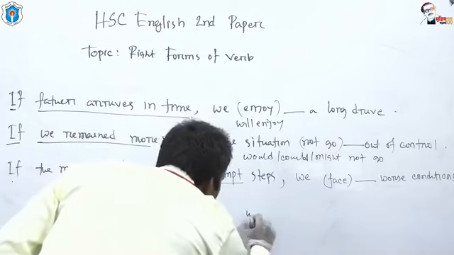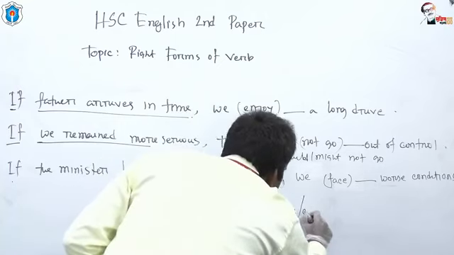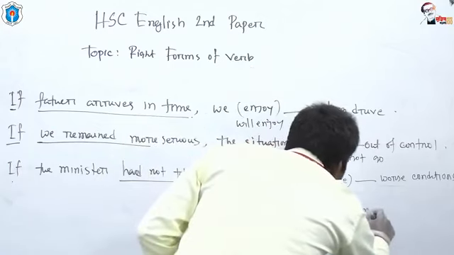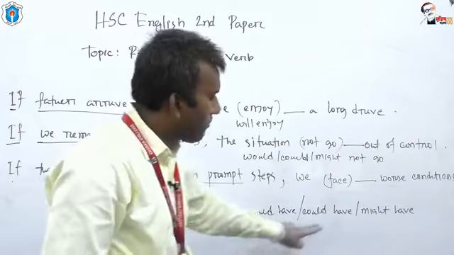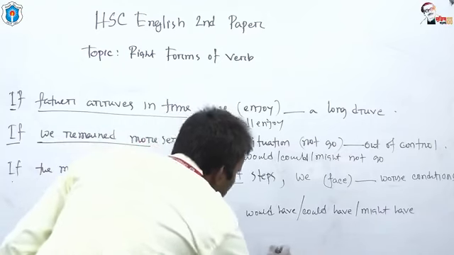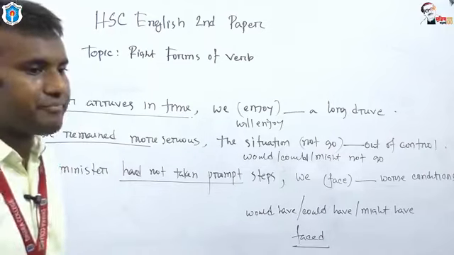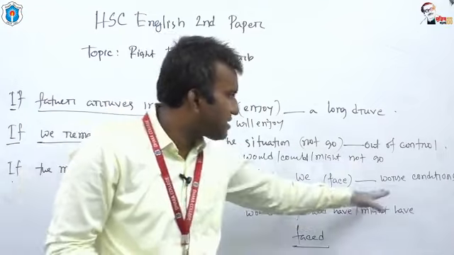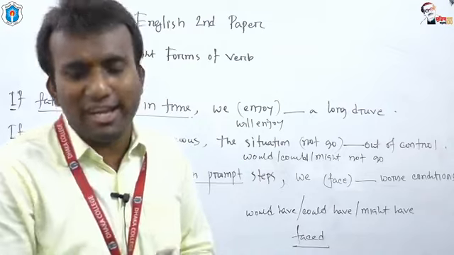We would have, could have, might have. Would have, could have, might have. After these modal auxiliary verbs, we have to use the past participle form, faced. We would have faced worse conditions. We might have faced worse conditions. We could have faced worse conditions. Is it clear to you, my dear students?